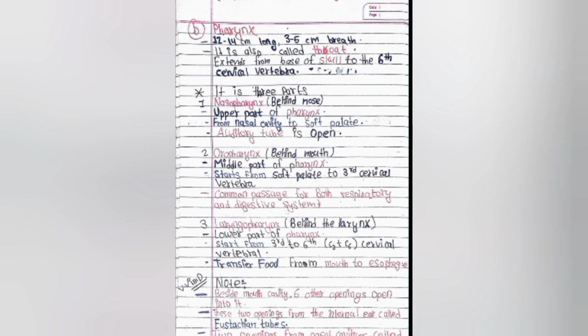Okay. Second part is the oropharynx. It means behind the mouth, or the middle part of the pharynx. It starts from the soft palate to the third cervical vertebra. It is a common passage for both the respiratory and digestive systems.